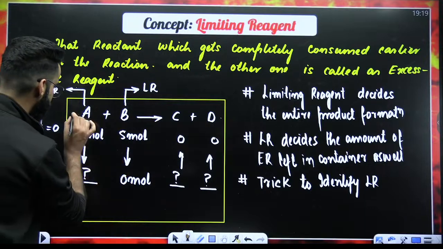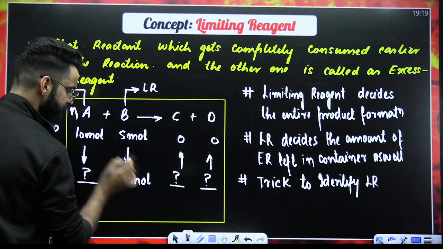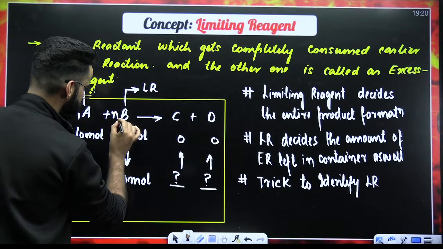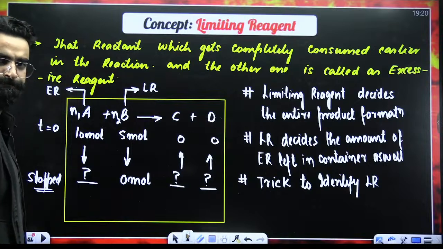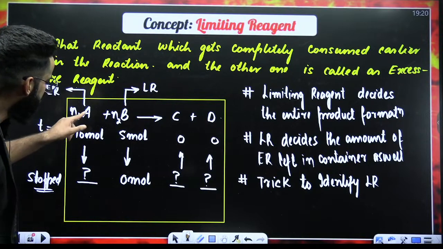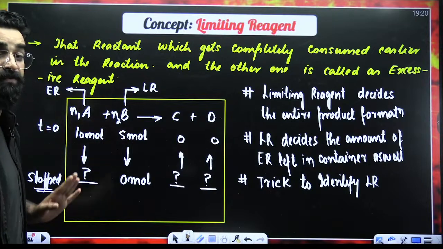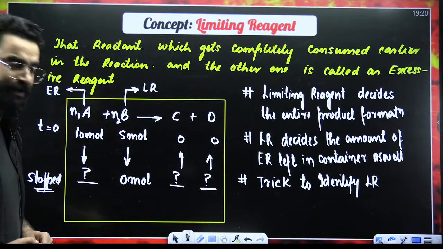My dear students, for example, let's say the stoichiometric coefficient of A is N1. Let's say the stoichiometric coefficient of B is N2 over here, right? How many moles of A I took in the beginning? 10. How many moles of B I took in the beginning? 5. Now, how do you identify the limiting reagent?